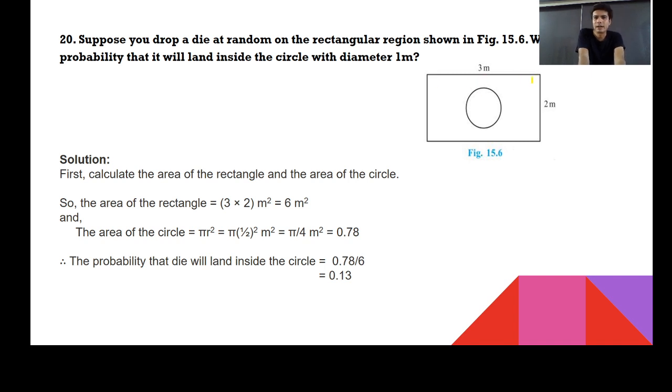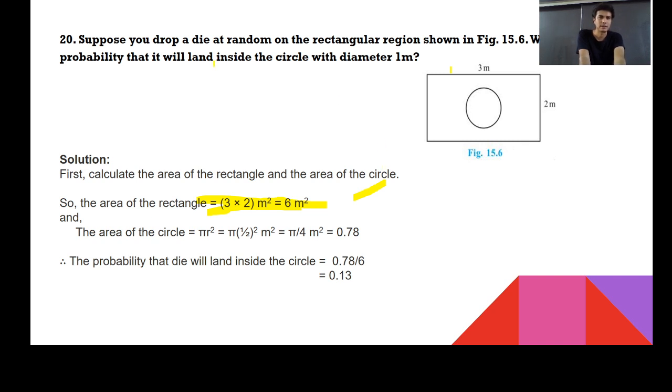What's the formula to find out the area of a rectangle? Length into breadth. So first let me find out the area of the rectangle. That is my total outcome. So it becomes 3 into 2, and that is 6 meters square. This is the area of the rectangle. What is the area of a circle? Pi r square.